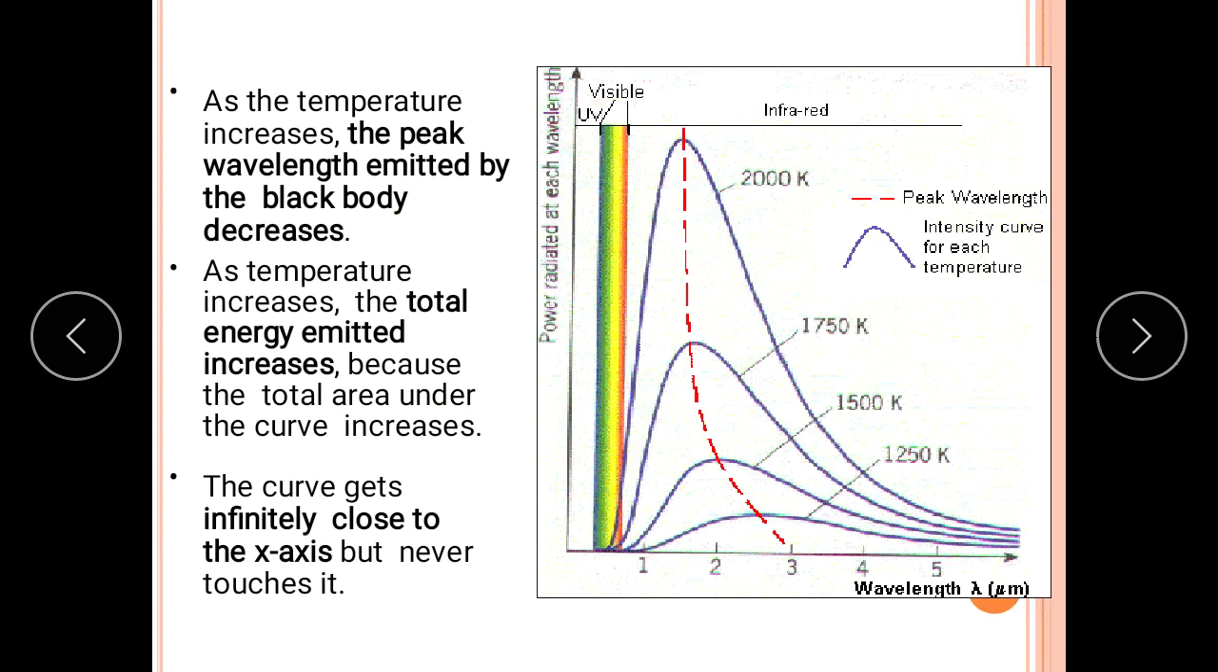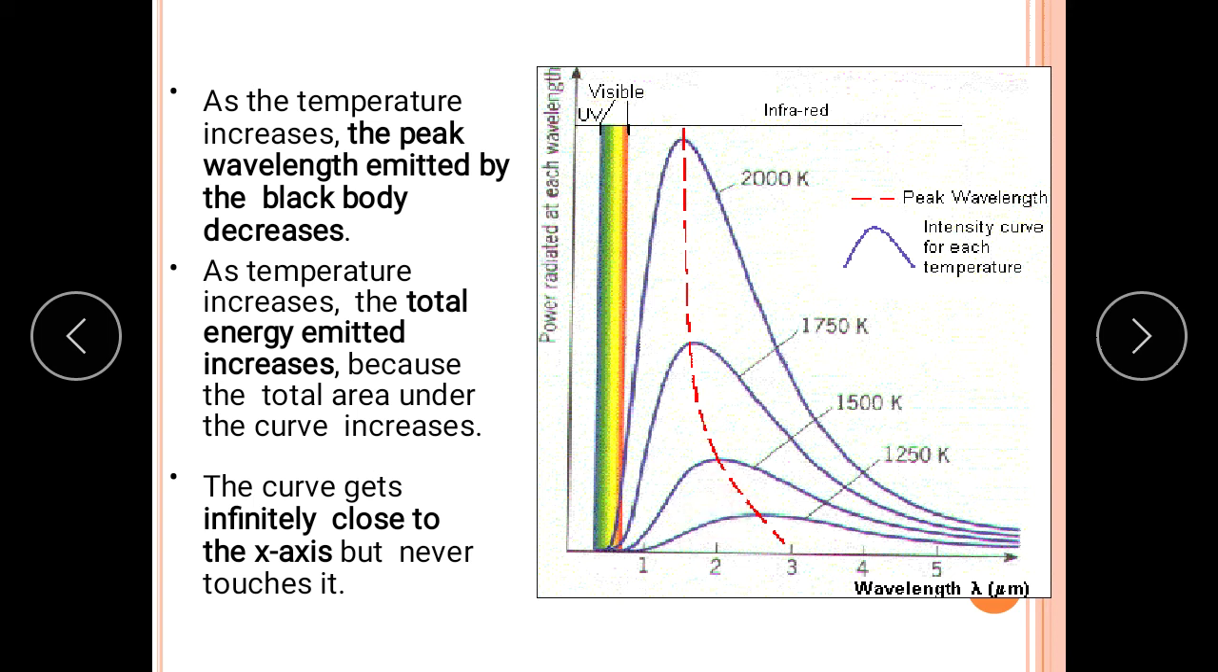Here also you will understand the nature of that graph. Here you will find that there are four curves, and those four curves have specific temperatures. Okay, so you will find that as temperature increases, the nature of the curve goes on changing. As temperature increases, the peak wavelength emitted by the black body decreases. Peak wavelength means, see, as the temperature increases, the peak of the curve shifts towards the left. So the value of the peak wavelength goes on decreasing.